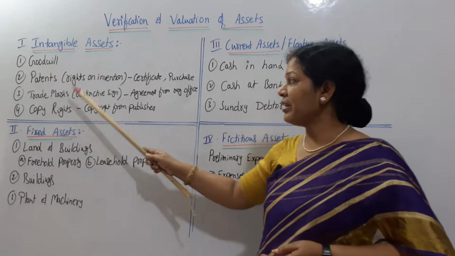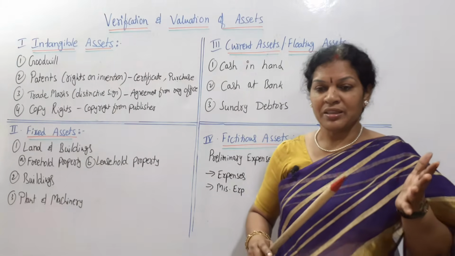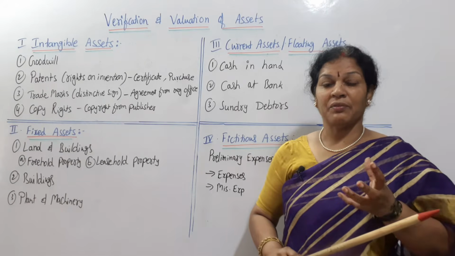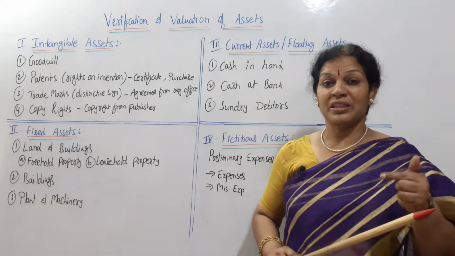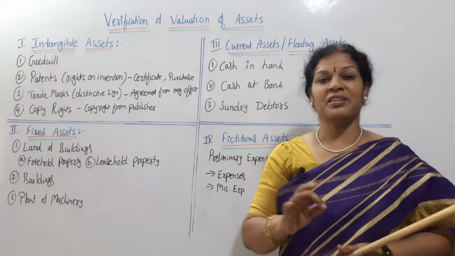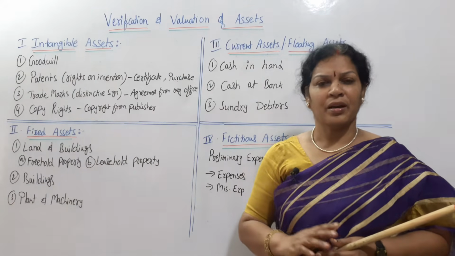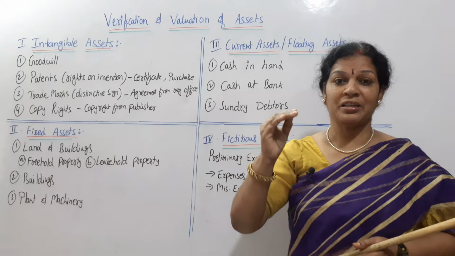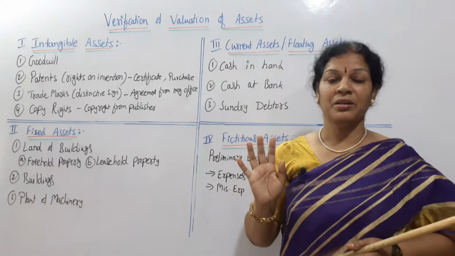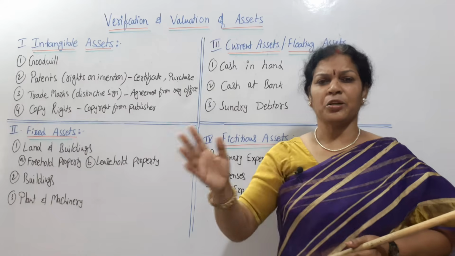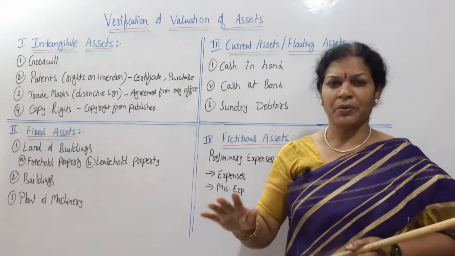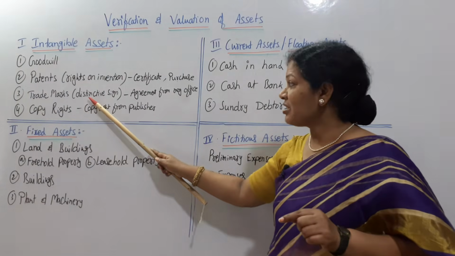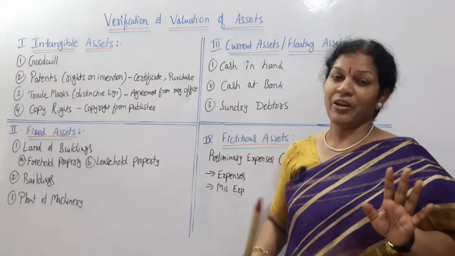Next thing, it comes to trademark. Trademark means this company has a separate identity. Some company has a logo, some trademark, and with this the company sells all its products. For example, take Procter and Gamble or Hindustan Lever Limited. They have lots of products, and for every product their trademark says this product is from Hindustan Lever Limited. In the same way, Tata products, many products are there. For every product, this is a Tata product, right? So that is trademark. This is a distinctive sign of every company.